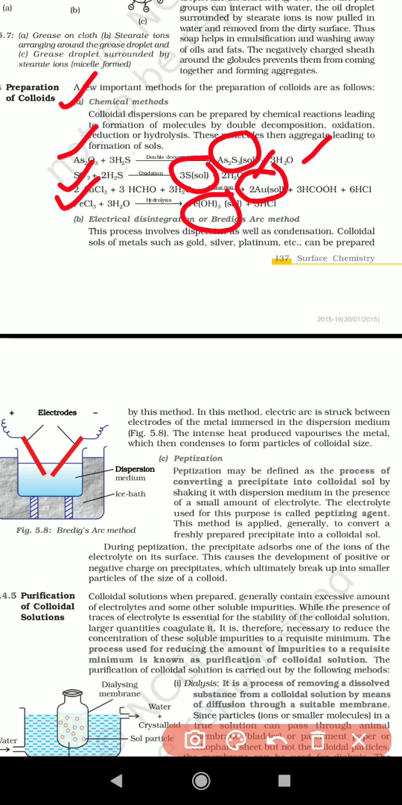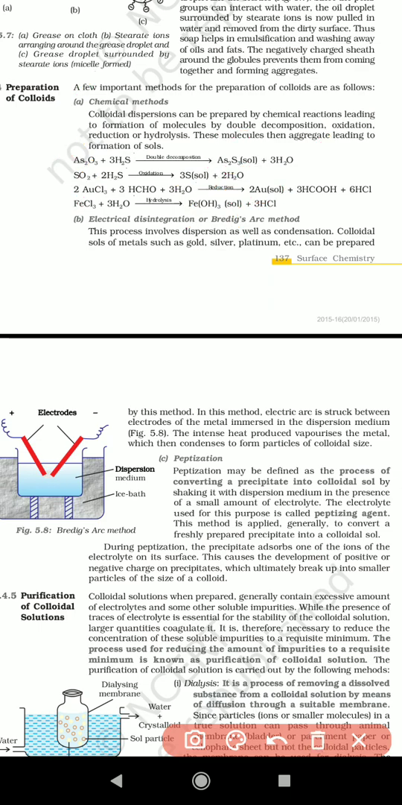Next, coming to the second method, electrical disintegration or Bredig's arc method. Everyone see this point, Bredig's arc method. This process involves dispersion as well as condensation.